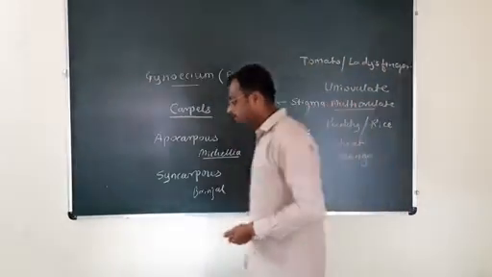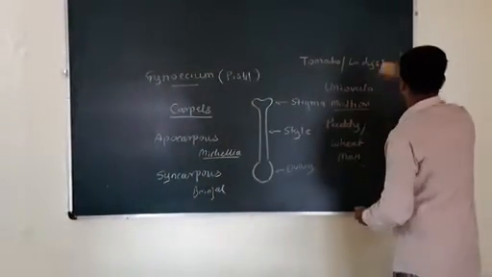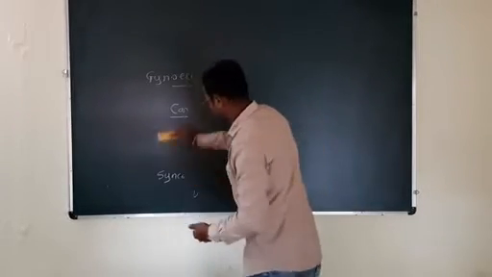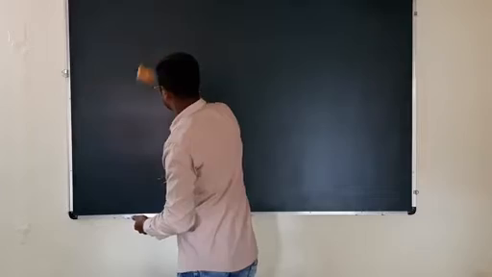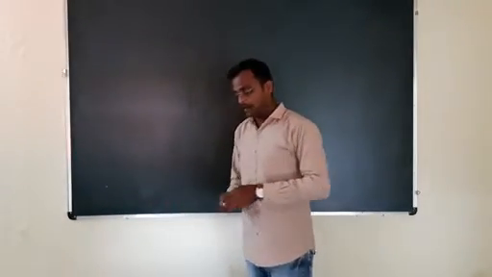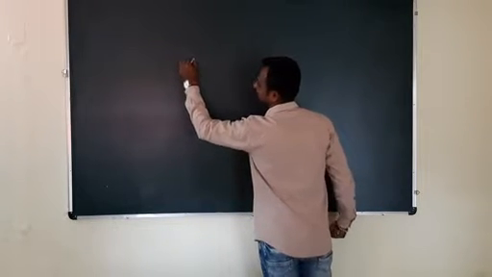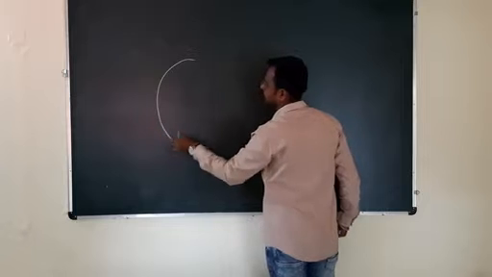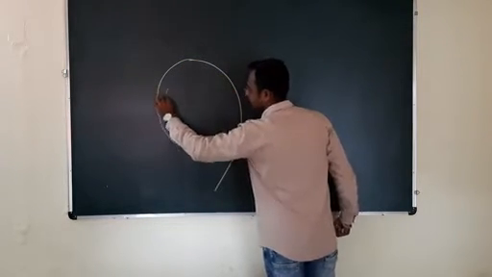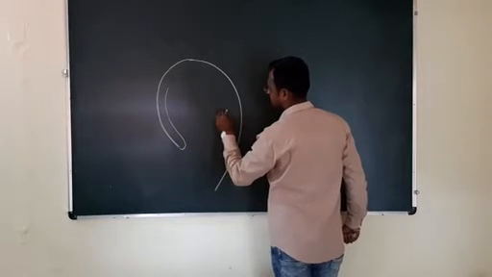Let us study the structure of anatropous ovule, the very important structure which produces the female gametophyte, that is nothing but the embryo sac. The structure is called as a anatropous ovule. Here I will draw the anatropous ovule here. It is integumented structure, which is bitegmic.